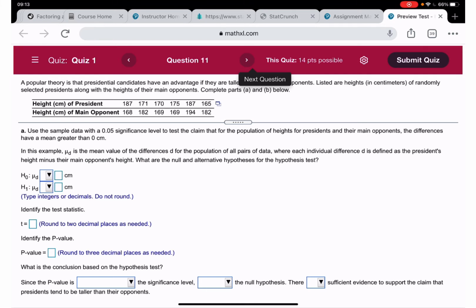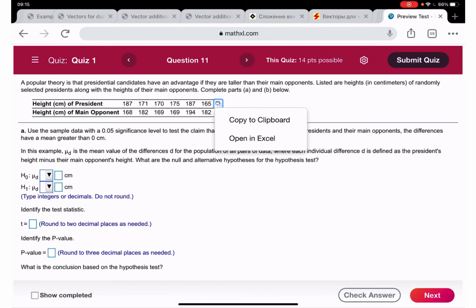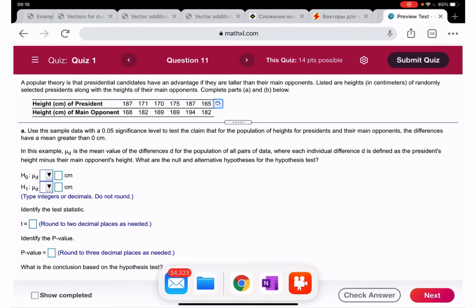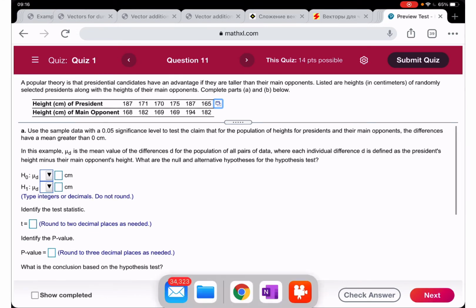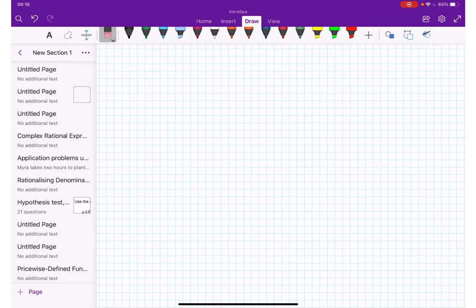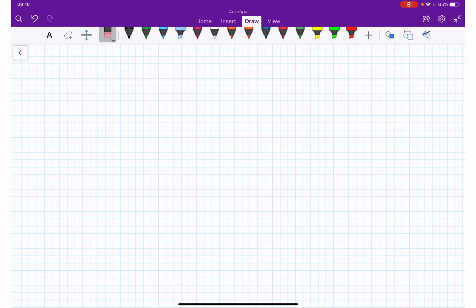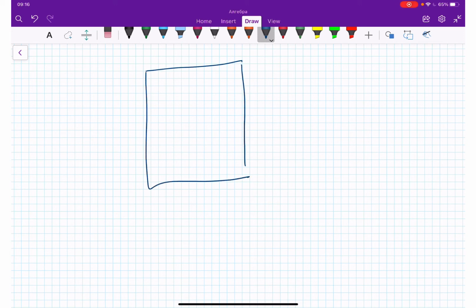So I'm opening. And you click on Open Excel. Well, for me, it doesn't open Excel. But I'm going to show you what you're going to do. When you open Excel, your data are going to be inside. You will see first column, second column, and here you will see the title.